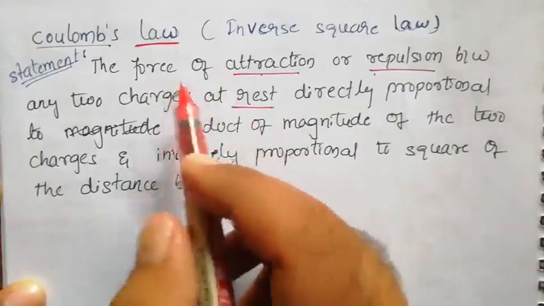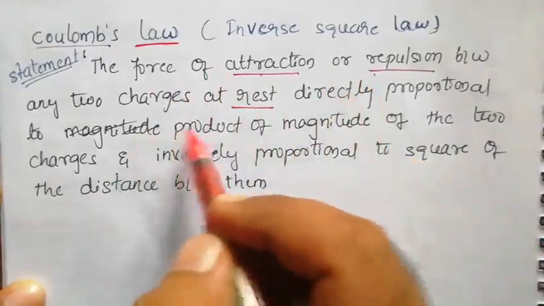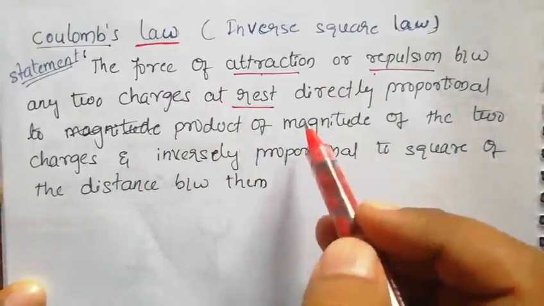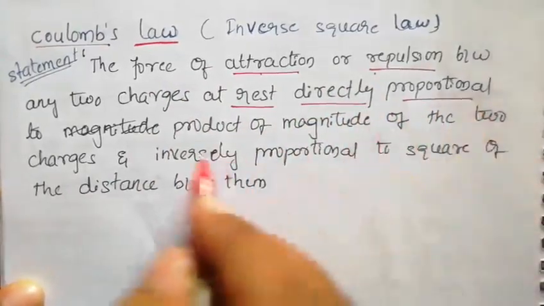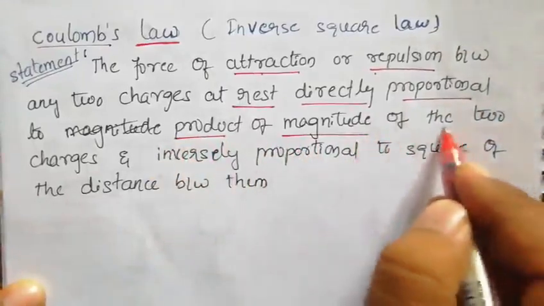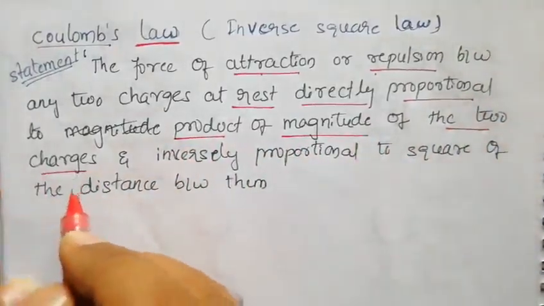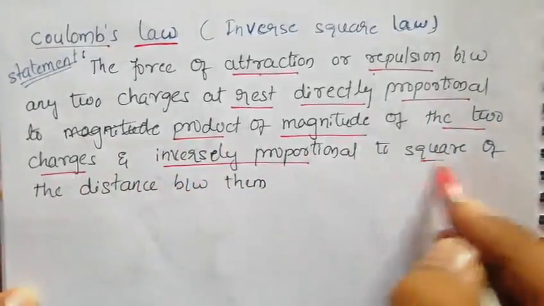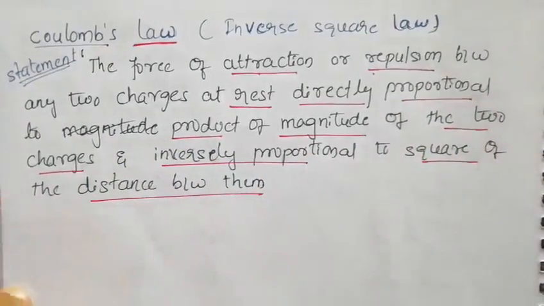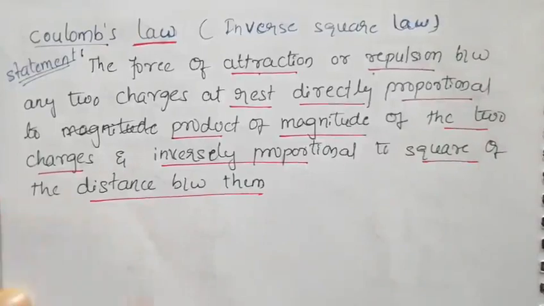So the force of attraction or repulsion between any two charges at rest is directly proportional to the product of the magnitudes of the two charges, and inversely proportional to the square of the distance between them. This is what Coulomb's law states.